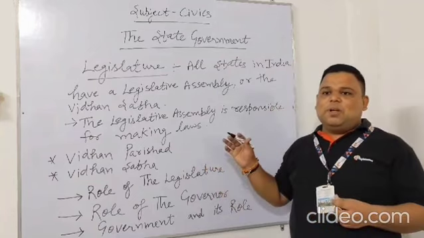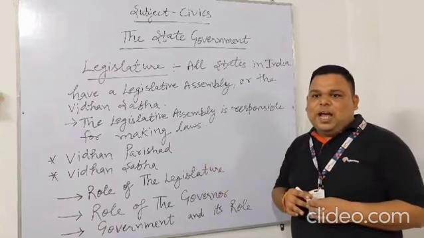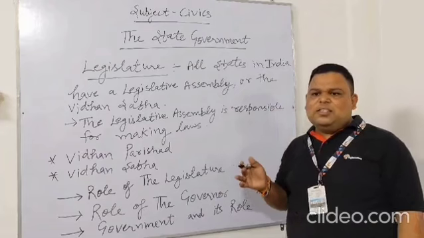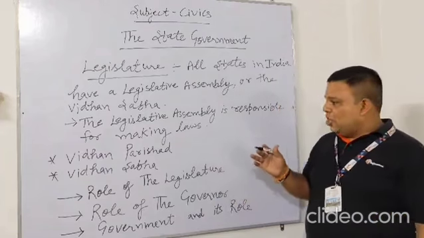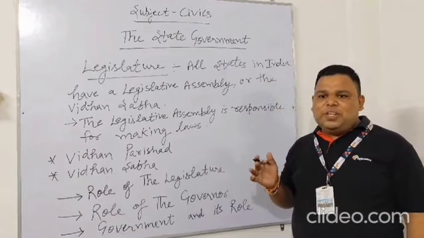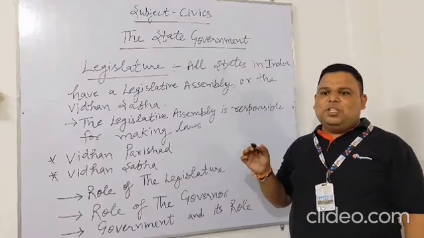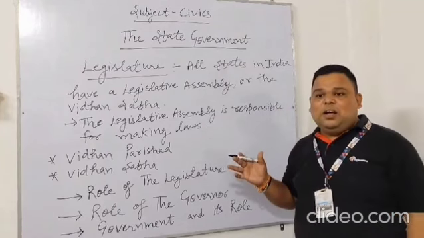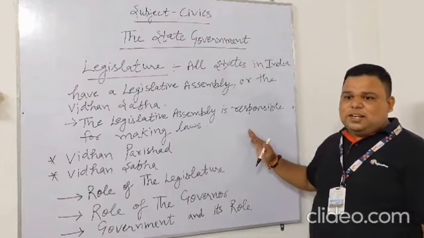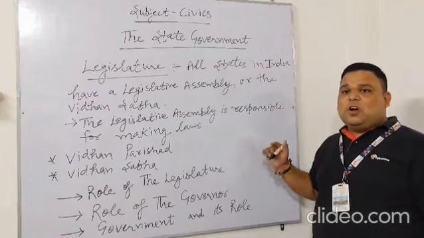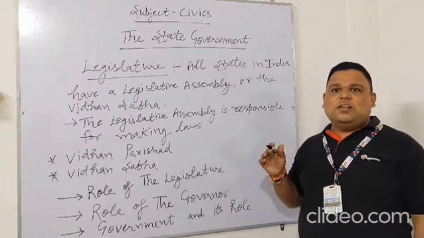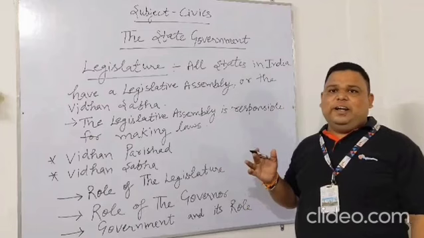In order to become a member of the council, a person has to be a citizen of India and be 30 years of age. The Legislative Council is headed by the chairman, who is elected by the members, and he is assisted by a deputy chairman. Every 2 years, 1/3 of the members of the council retire and fresh members are elected. Thus, the Legislative Council is a permanent house.